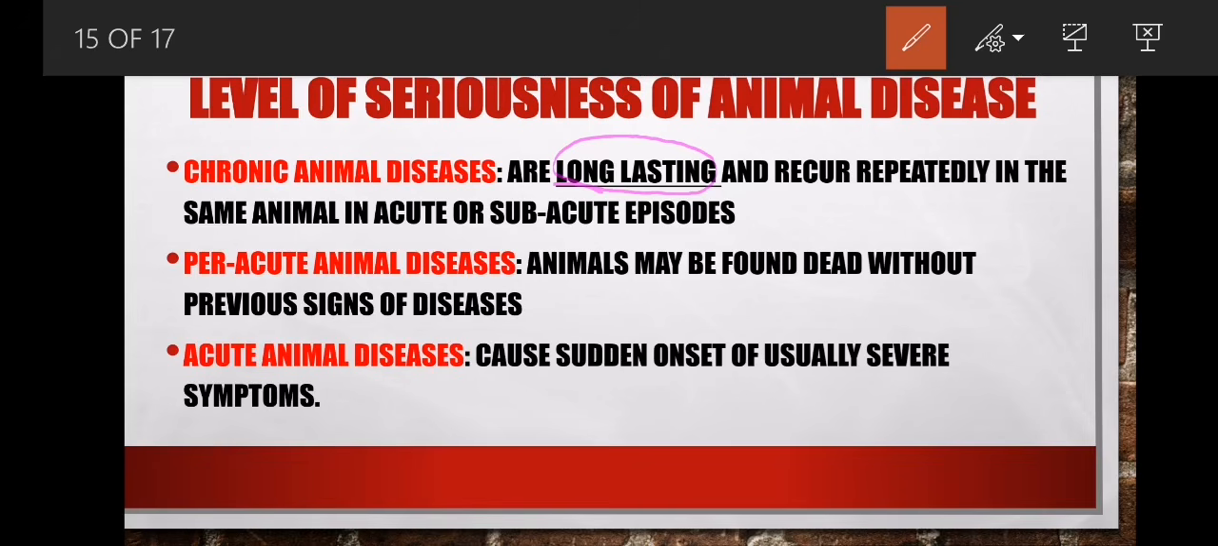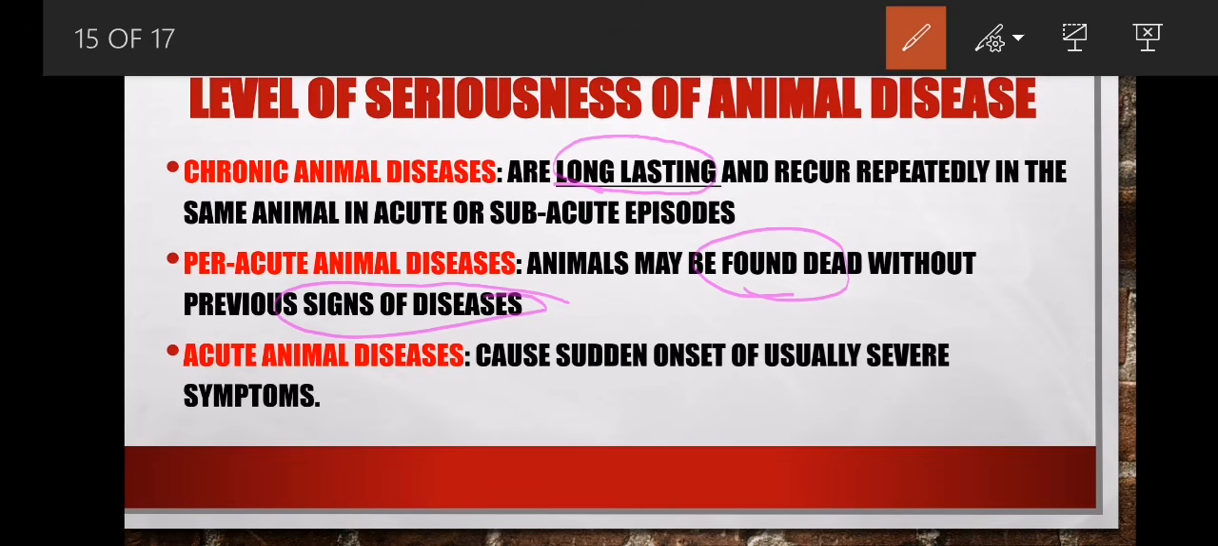But then we also have a peracute disease. In a peracute disease, people, we say that this animal may be found dead without the animal showing signs of the disease. The animal was alive just now, you lock it in the kraal, and when you arrive the next day the animal is dead. And then you are confused, what is the cause of this? Because it doesn't show signs. We say that one, it's a peracute disease.